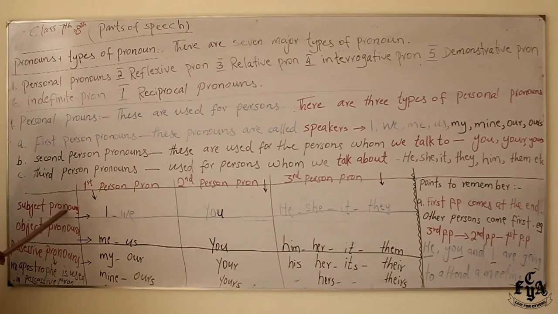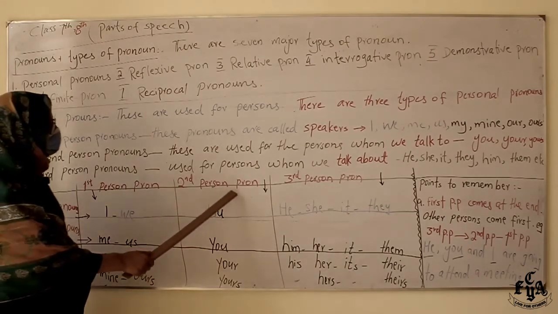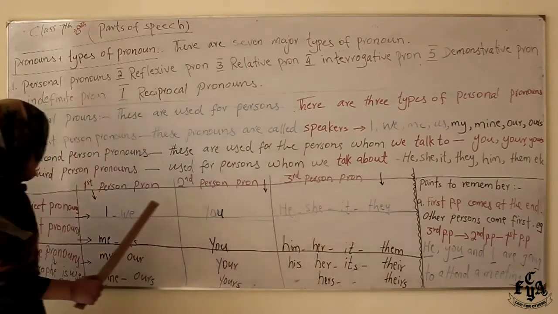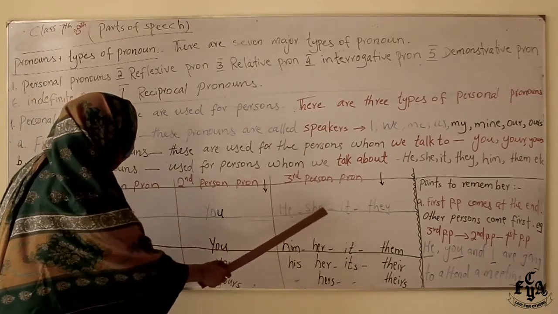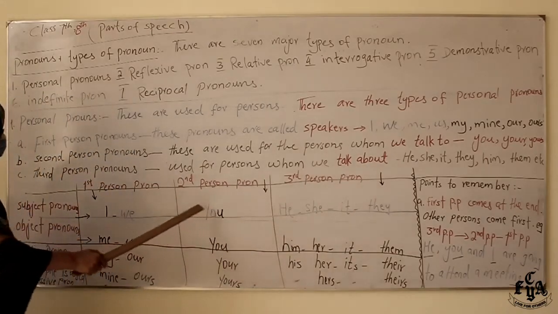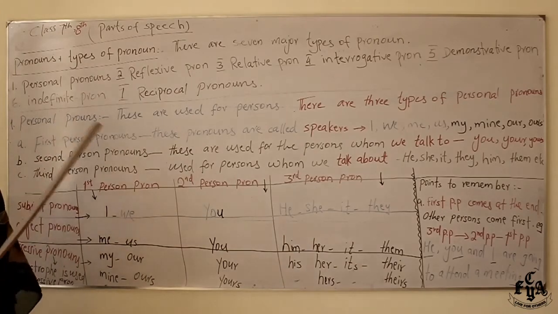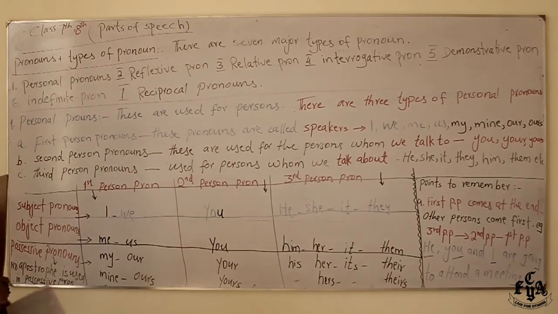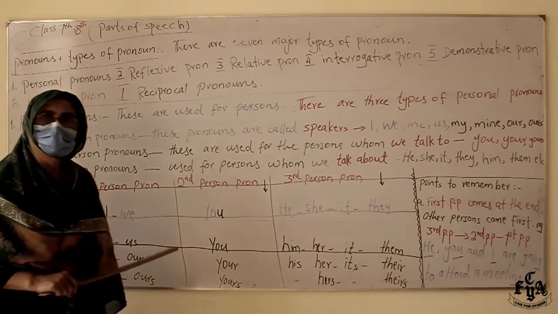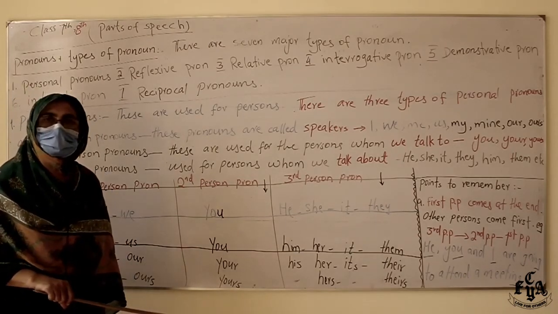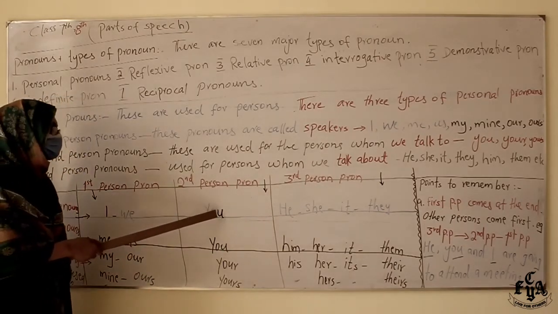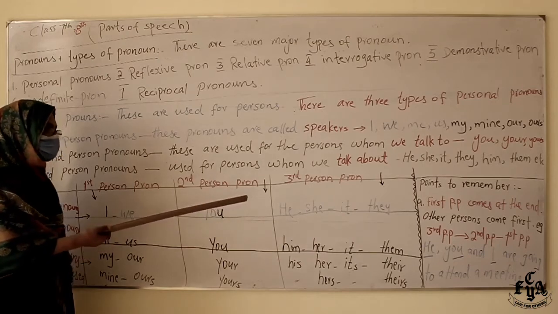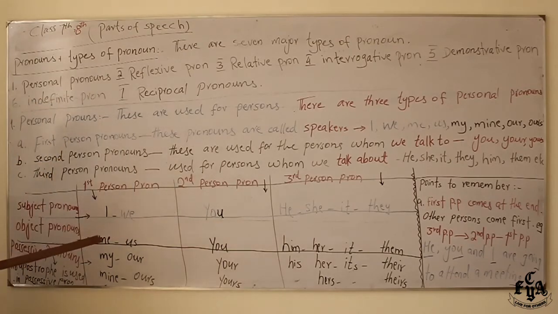Subject pronouns include first person, second person, third person. They are the same: I, we, you, they, he, she, it. That is seven pronouns we have as subject pronouns. Why are they called subject pronouns? Because they are used as a subject in a sentence. Each sentence starts with a subject, either noun or pronoun. I told you before when we were discussing noun.